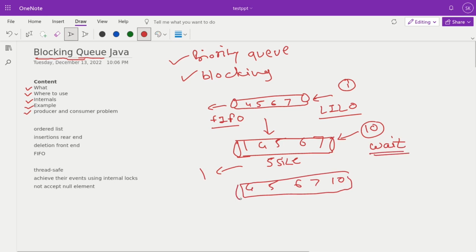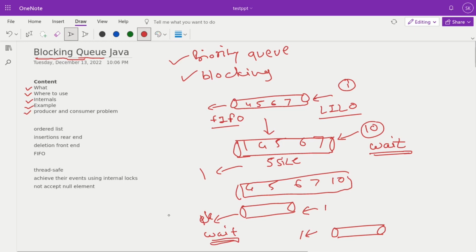Apart from that, consider your queue is empty, and you are taking an element out of that. Till then, this get operation is also in a wait until someone pushes a result. So I push one element into it, then this wait condition is over and the element comes out directly, and the queue is still empty. So this is the way. Once the size is full, the push or add operation is on hold, and if the queue is empty and we are taking an element out of that queue, then also the wait comes into the picture.